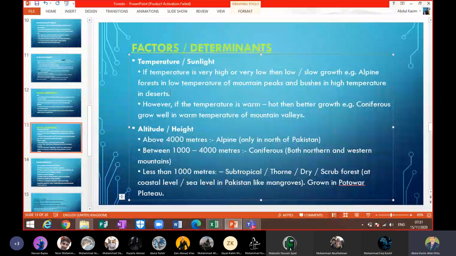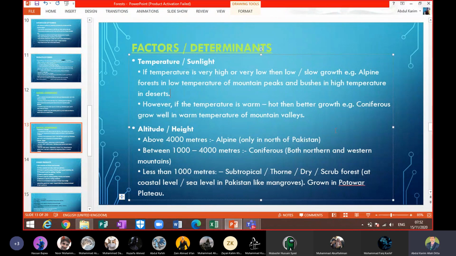Maybe you can find only tundra vegetation, but large or high types of vegetation, large trees, you will not see over a height of 4,500 meters, because we call it the tree line, or snow line. Between 4,000 and 4,500 meters, you will find only alpine. And between 1,000 and 4,000 meters, you will find only coniferous.